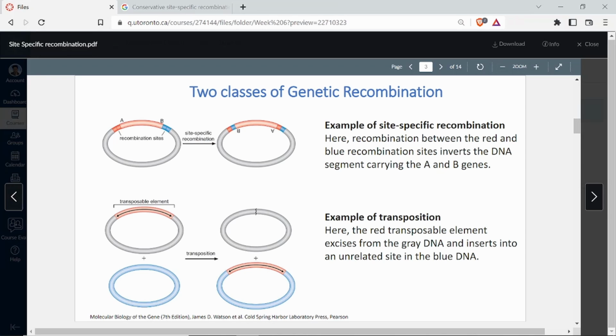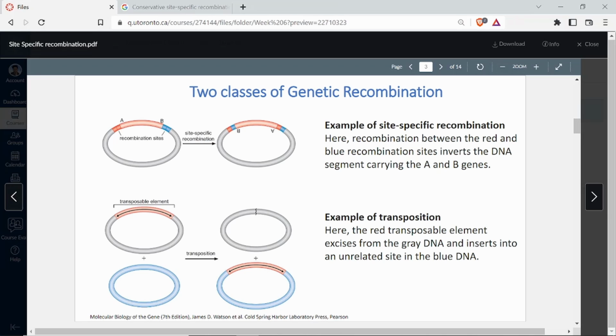Now this is a transposable element. So this is a specific sequence, but where it is going to go we don't know. It is some sequence we don't know, and it can go anywhere inside that. So this region now moves from here to here. So the gray thing remains here, and the blue thing gets incorporated. In the blue molecule, this red thing gets incorporated. Is this clear? So the red transposable element excises from the gray and inserts into the blue.